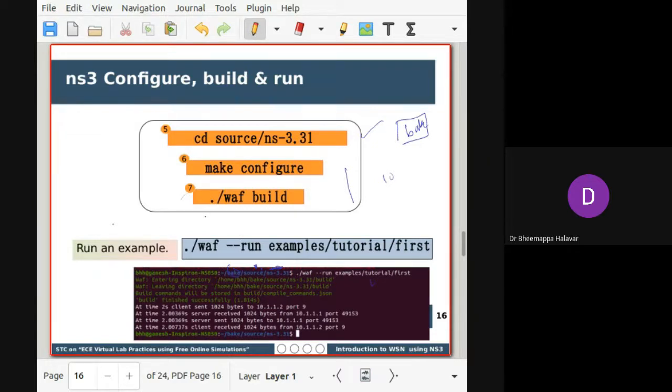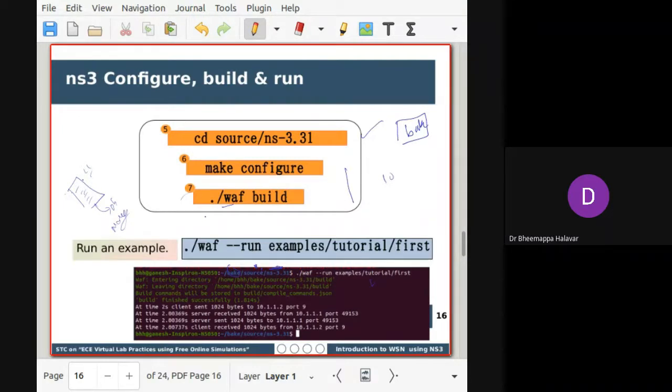Generally, just to touch upon this, when you have a set of C files, how do you generate an object file? Generally we use make, right? We use make to generate an object file from a set of source files. Similarly, there is another tool called WAF, which is faster. With make you can do parallel compiling, but apart from that, WAF is another compiling tool which will help you build object files out of source files.